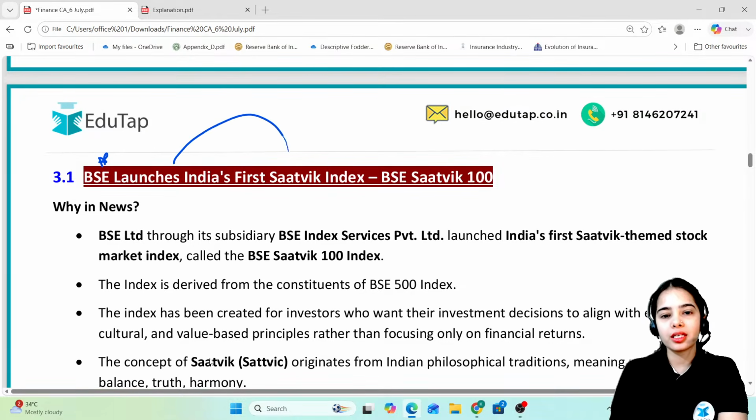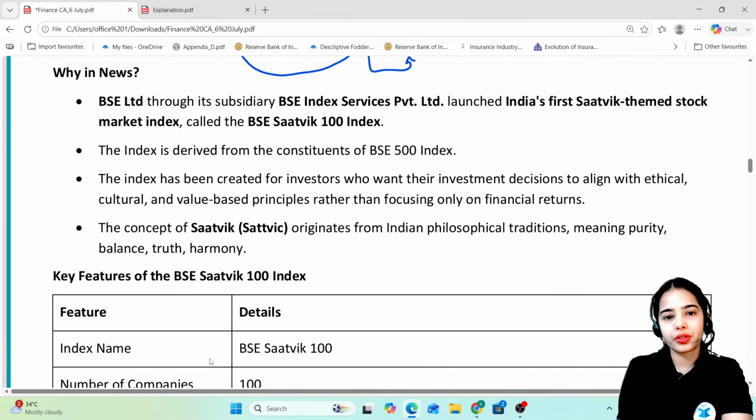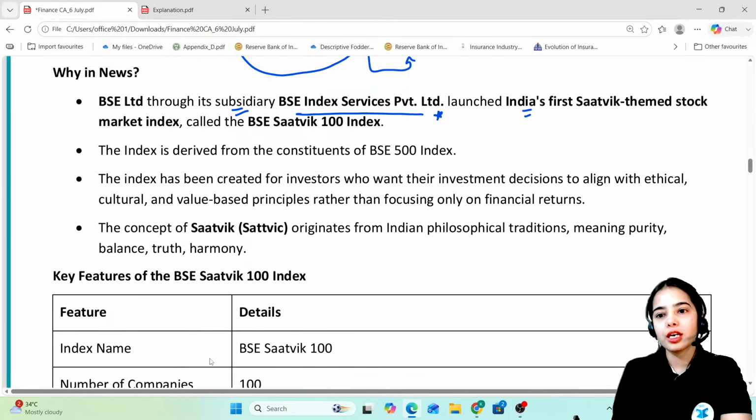has launched India's first Satwik index. Whenever there is India's first, that becomes important. So this is the first Satwik index, BSE Satwik 100. So BSE Limited, through its subsidiary BSE Index Services Private Limited, launched India's first Satwik themed stock market index, that is the BSE Satwik 100 index.